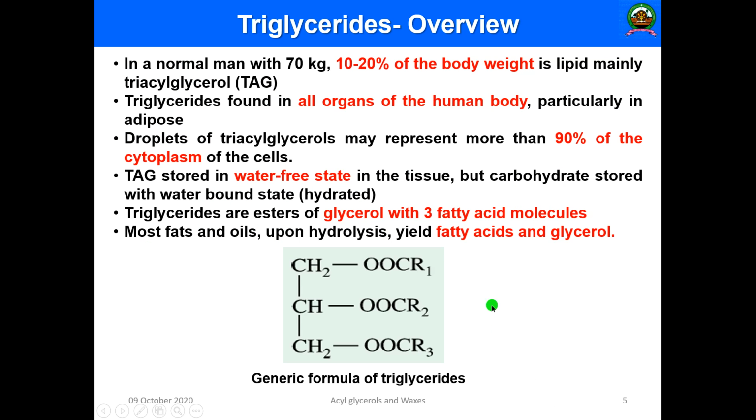Then the triglycerides in a normal, healthy human being, where the person's weight is approximately 70 kilogram, 10 to 20 percent of the body weight is lipids. That is mainly triglycerides. So I will be using TAG. TAG stands for triglycerides. This triglyceride is found in all organs of the body, particularly in the adipose tissues.